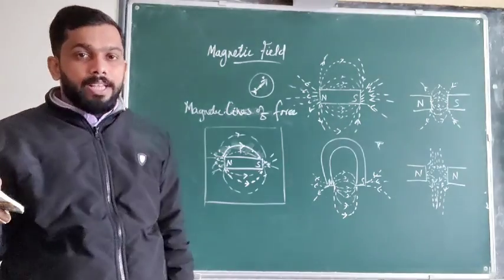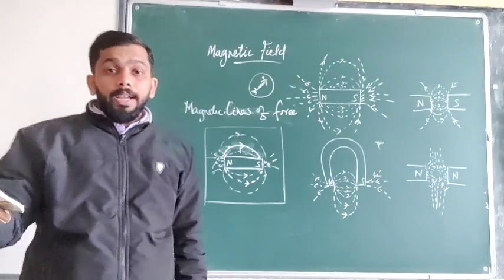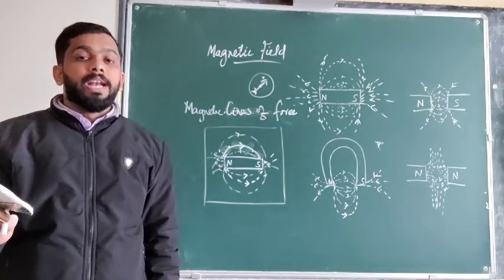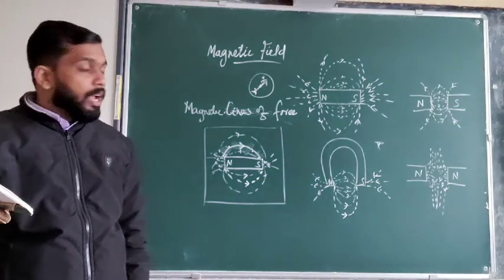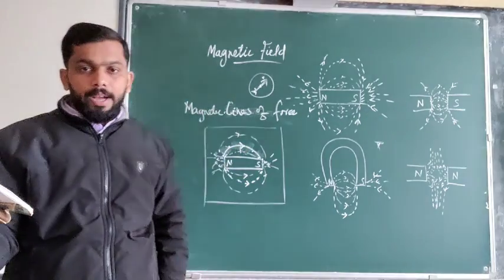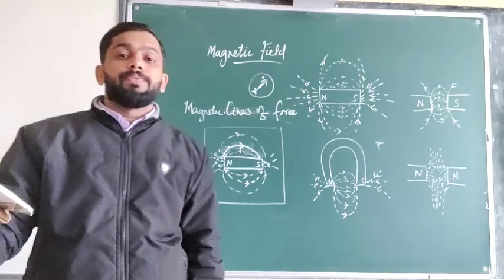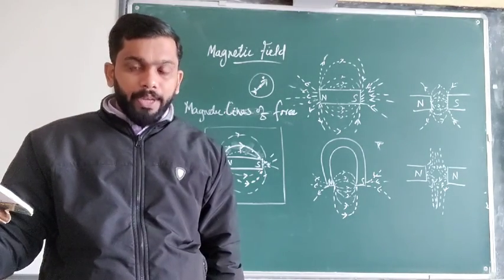Now, the last point we have to discuss today is the properties of magnetic field lines. We understood that around the magnet there is a region where we can find magnetic forces, and this region where we experience magnetic force is called the magnetic field.